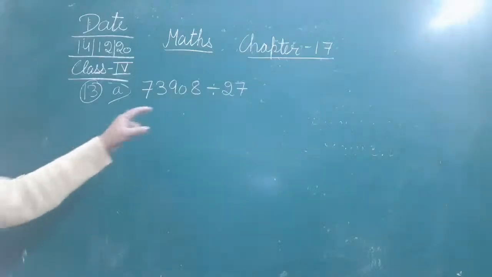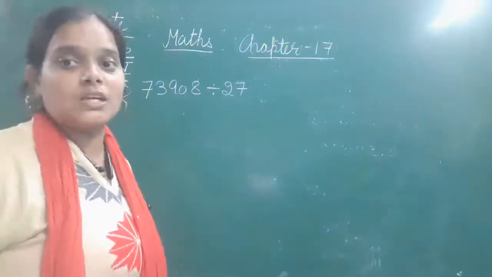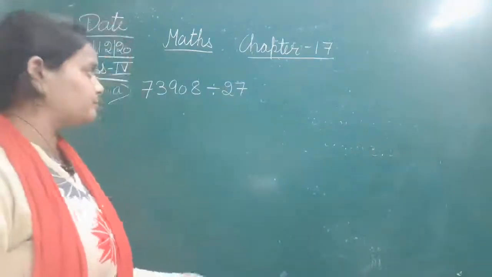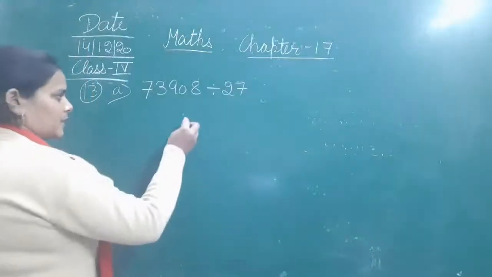So that means we are going to write the quotient and remainder separately. Clear? So let's divide it.